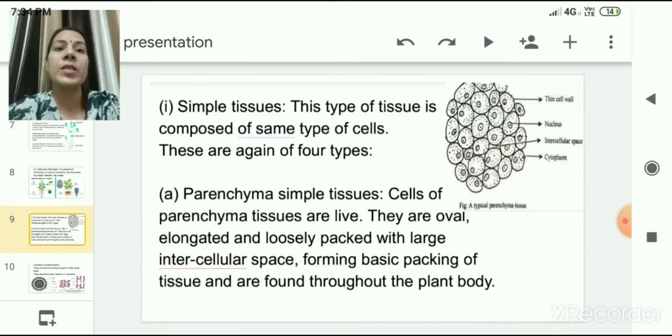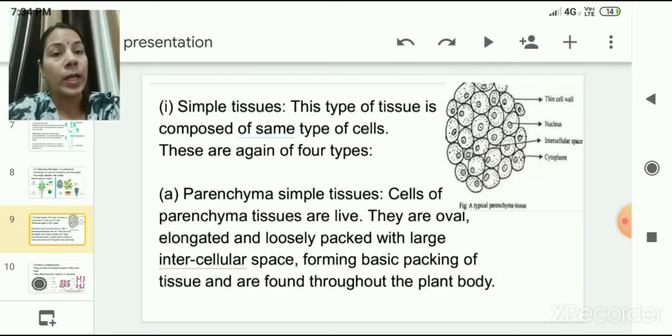This type of tissue is composed of the same type of cells, that is why its name is simple. These tissues can be categorized into four types. So the first one is parenchyma simple tissue. The cells of parenchyma tissues are alive. This is very important to note.